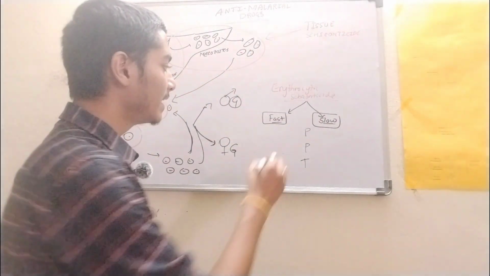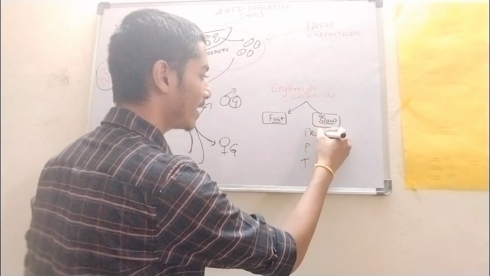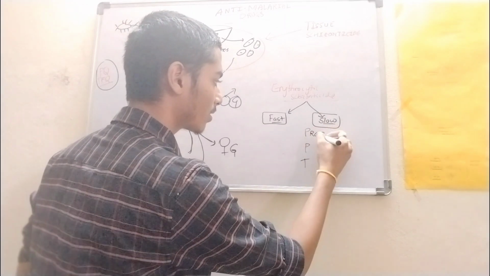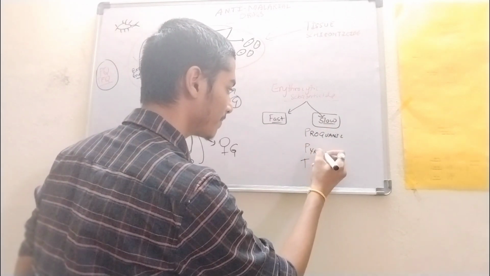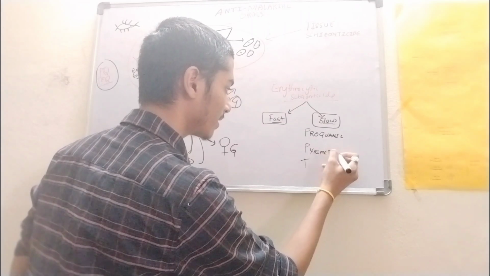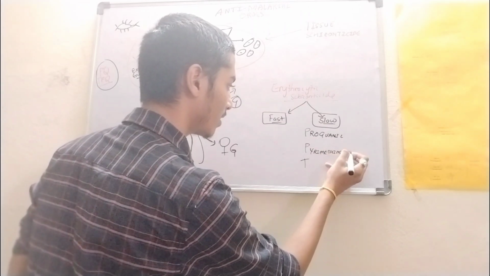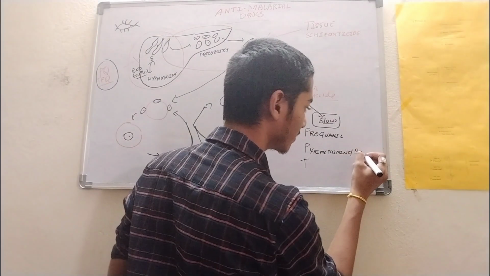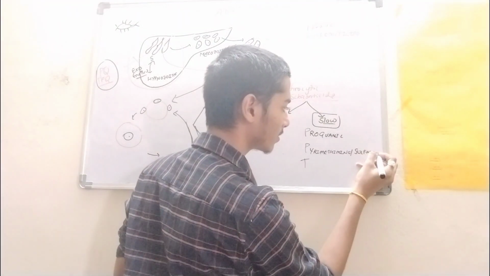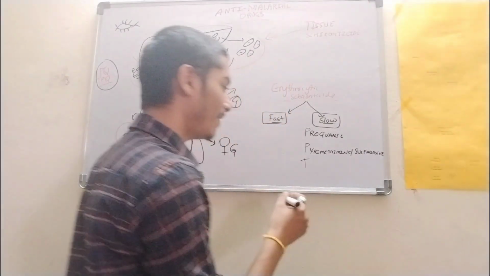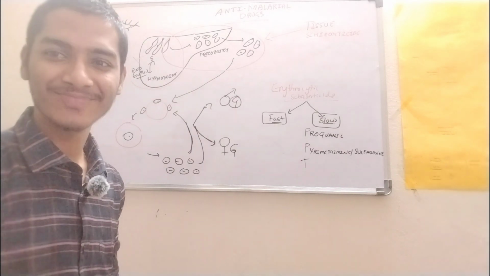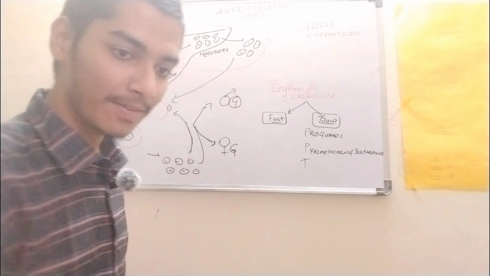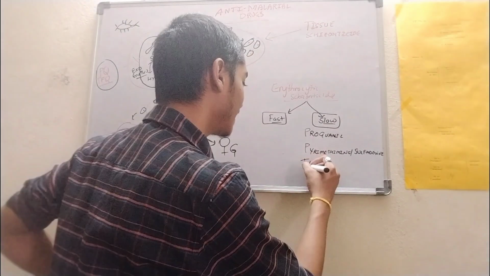We have proguanil, we have pyrimethamine and sulfadoxine, right? And we have T. What is T? You all know it. Tell me. That T is tetracycline.